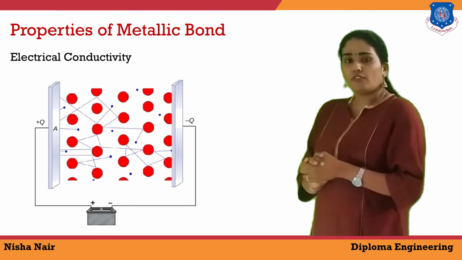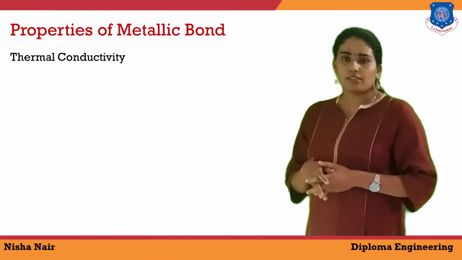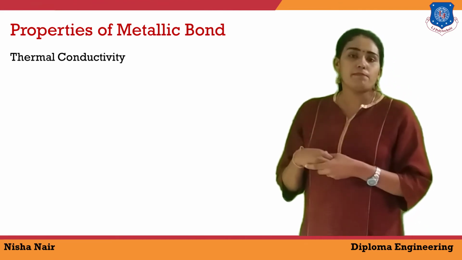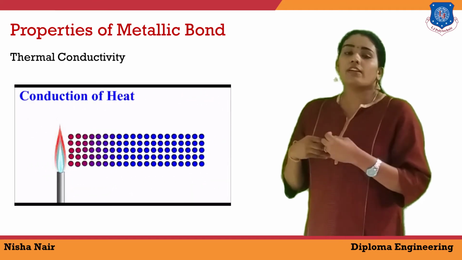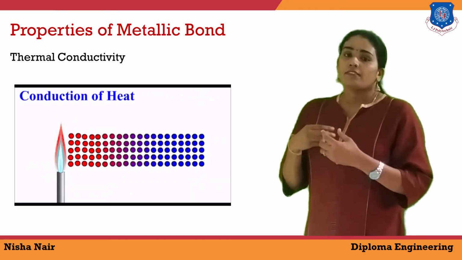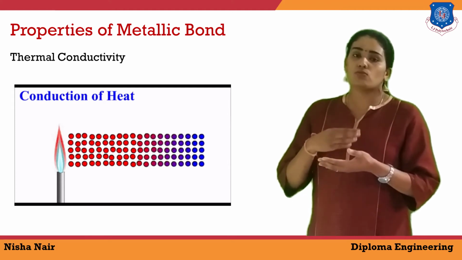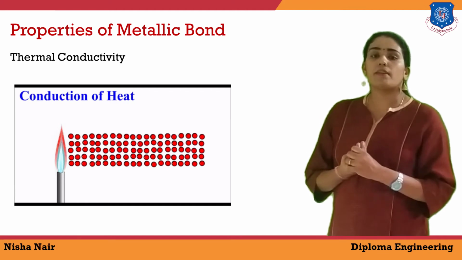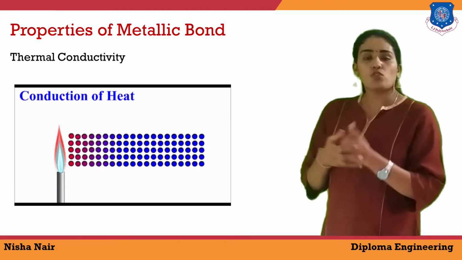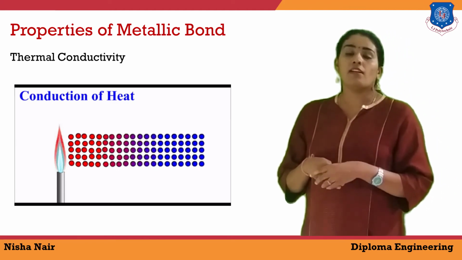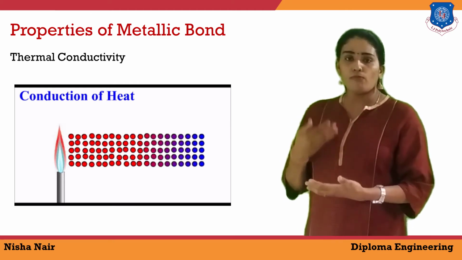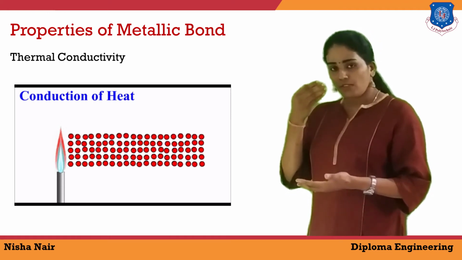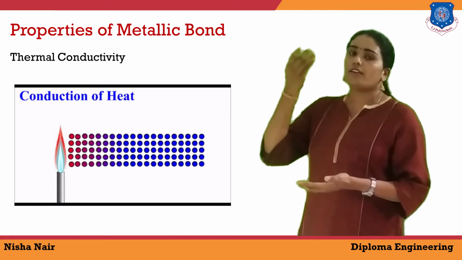Now, the third property of metal is thermal conductivity. Thermal conductivity means the passage of heat. When we give heat to a metal, the heat is passed from one place to another. This is because when we give heat to these metals, the electrons absorb energy and start vibrating. With vibration, they move from one position to another. Therefore, they transfer energy from one position to another.